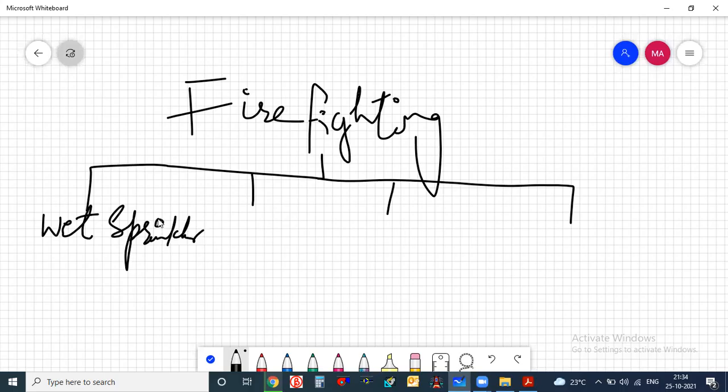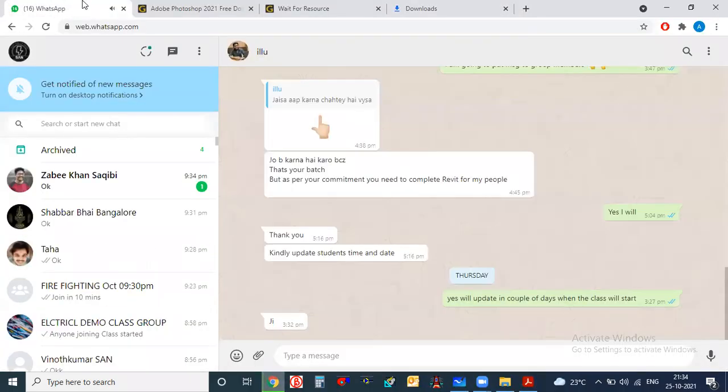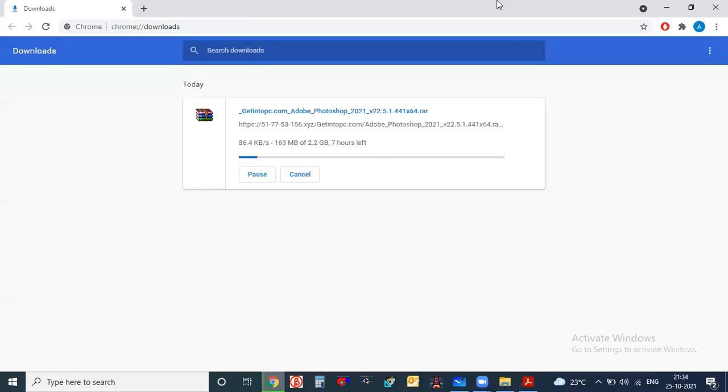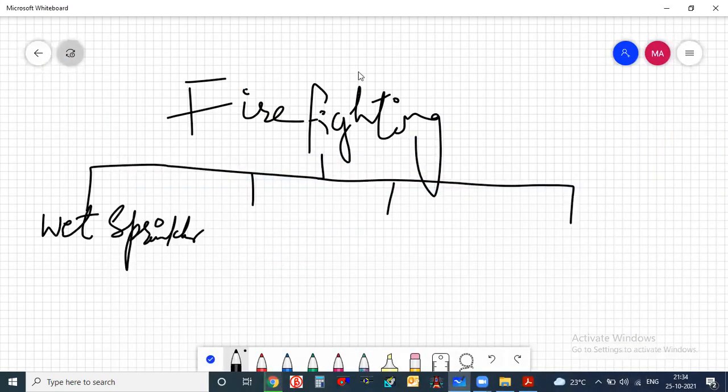This is the most common system in firefighting. What is a sprinkler system, what is the meaning of sprinkler, and why it is important, everything we are going to learn here. So these are the things we are going to learn.